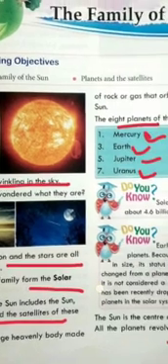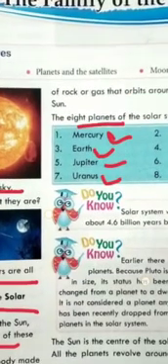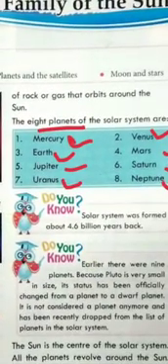The Sun and its family. What is the family of the Sun? 8 planets. So the family of the Sun is 8 planets. What is a planet? A planet is a large heavenly body made up of rock or gas that orbits around the Sun.